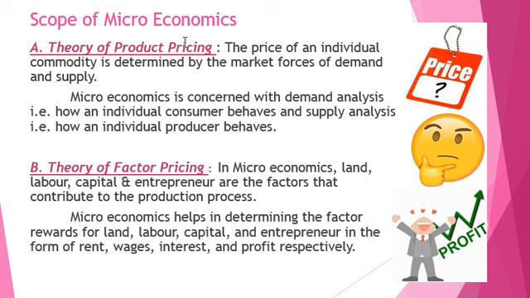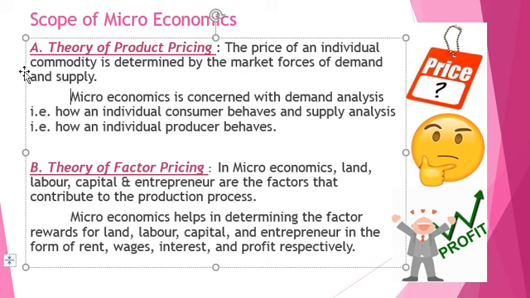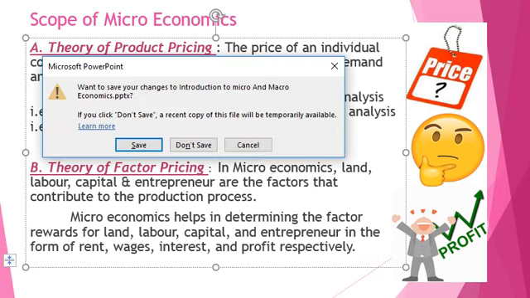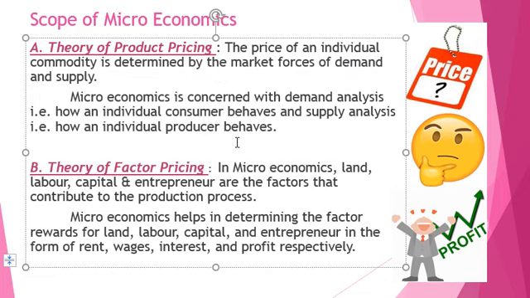First, we are supposed to understand the behavior of an individual consumer. And second, we are supposed to take care of the individual demand and the individual supply. Both the ends, the consumer as well as the producer, will be taken care of.